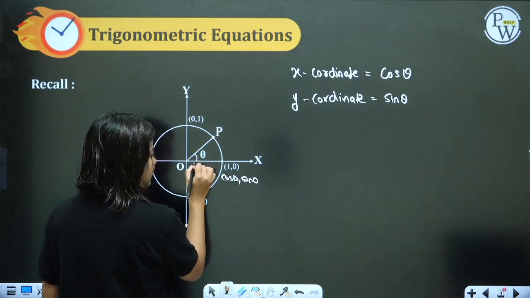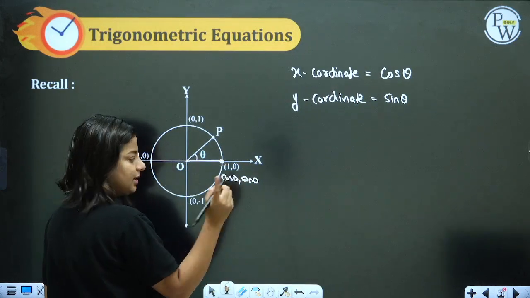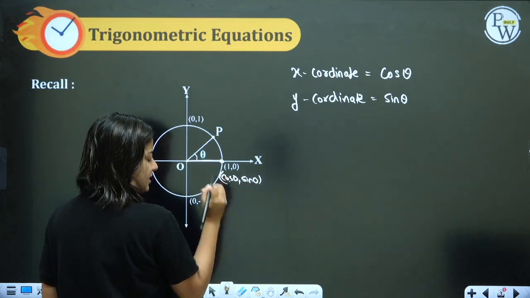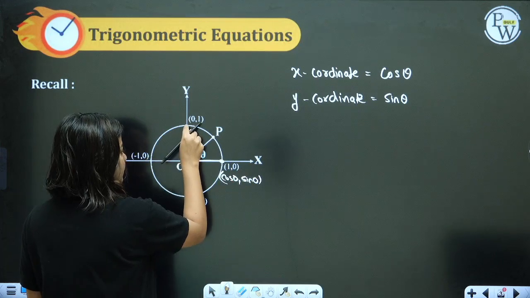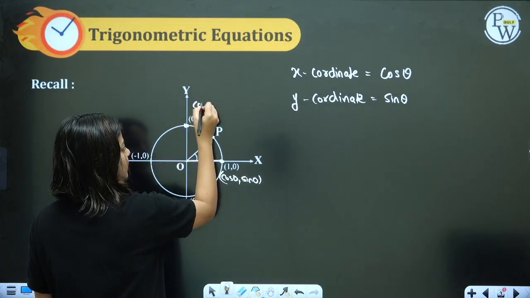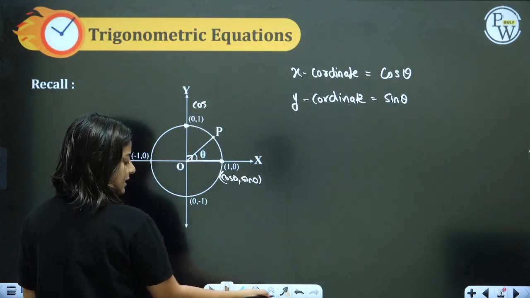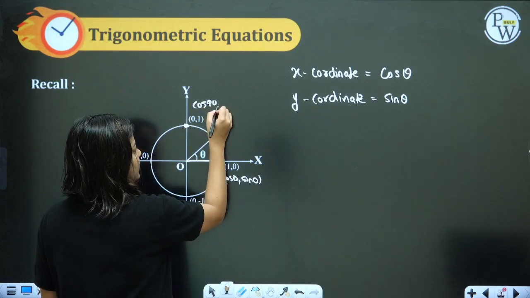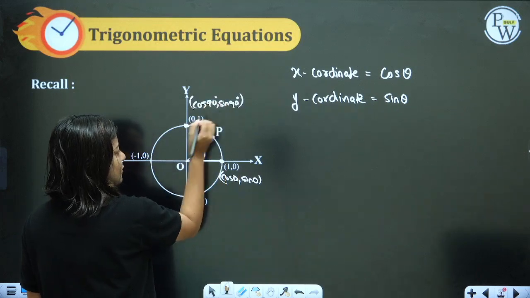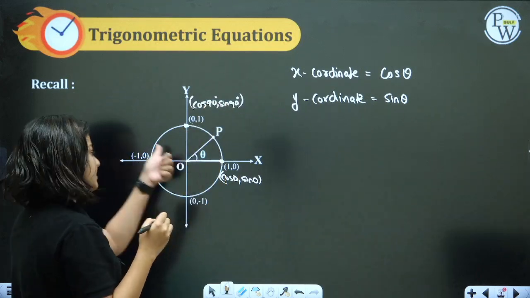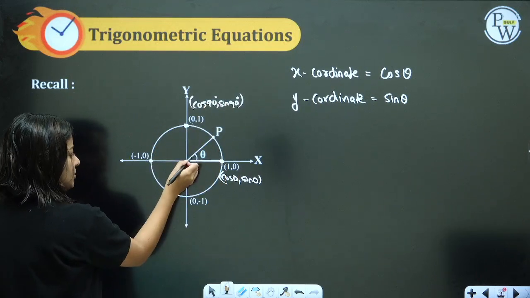Now theta is 0 degrees for this particular point. So it is cos 0 and sine 0. Cos 0 is 1, sine 0 is 0, you all know. For this particular point, the angle would be 90 degrees, so cos 90 and sine 90. Cos 90 is 0, sine 90 is 1.